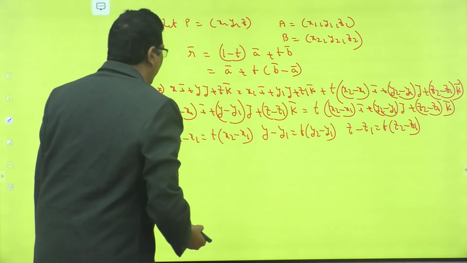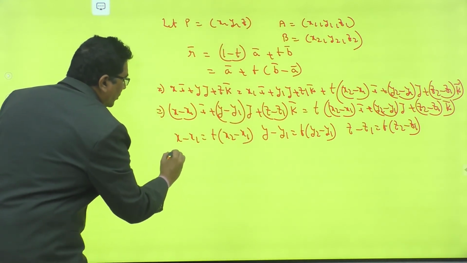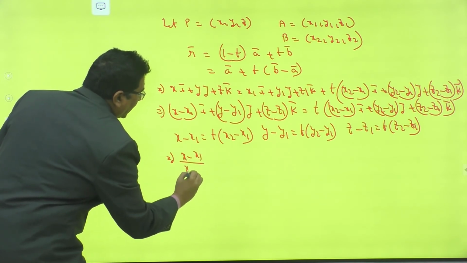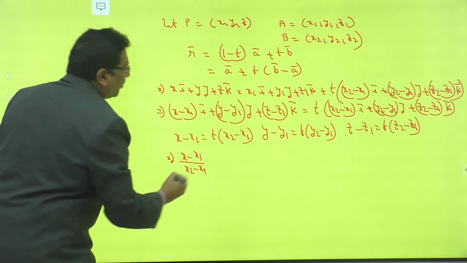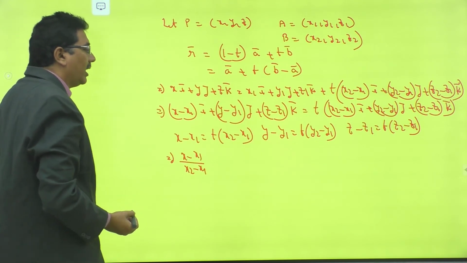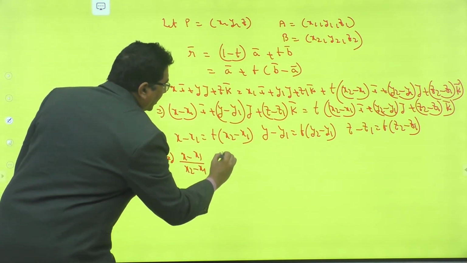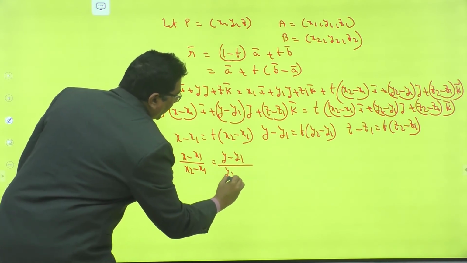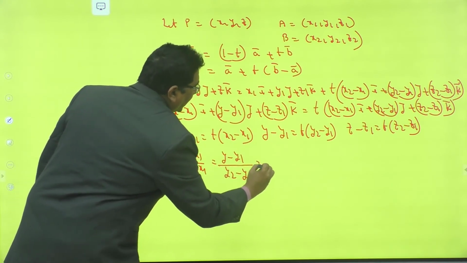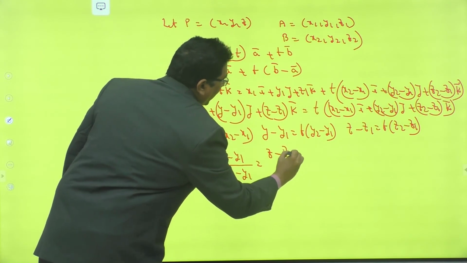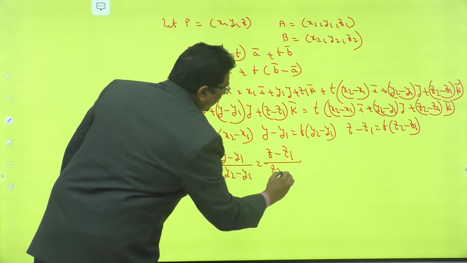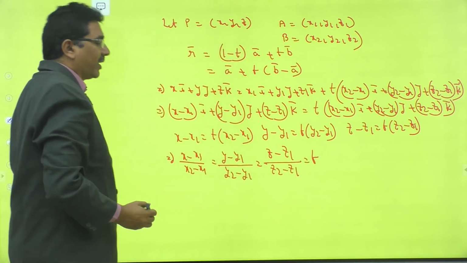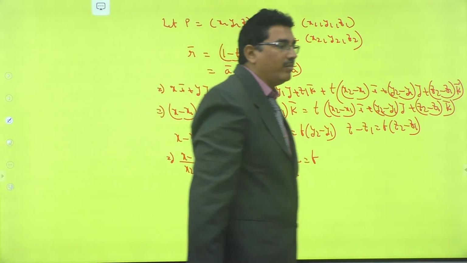That implies (x minus x1) divided by (x2 minus x1) is also equal to (y minus y1) divided by (y2 minus y1), is equal to (z minus z1) divided by (z2 minus z1), is equal to T, where T is a parameter.